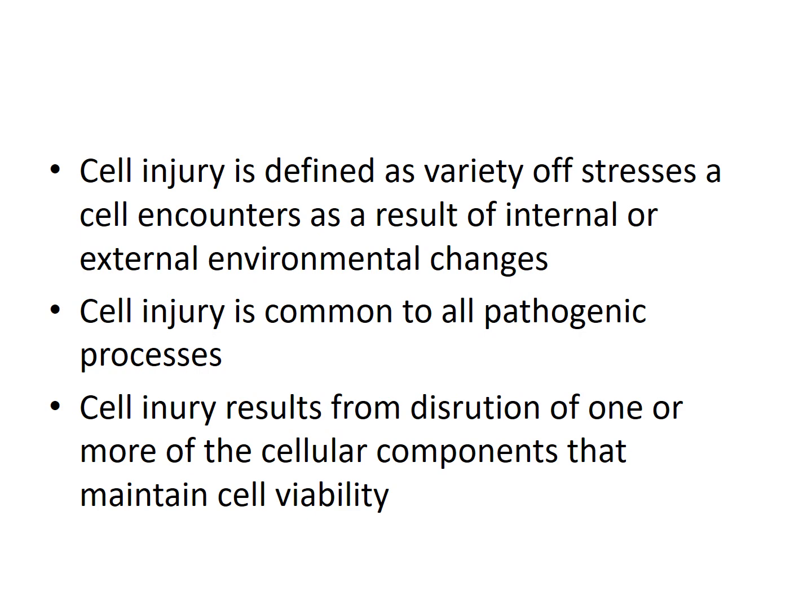Cell injury is common to all pathogenic processes, and cell injury results from disruption of one or more of the cellular components that maintain cell viability. So for a cell to be viable and to function, many things are needed. The structure has to be normal, the chemical constituents have to be normal, the function has to be normal. If there is disruption in any of these structures or functions, then there will be cell injury and development of disease.